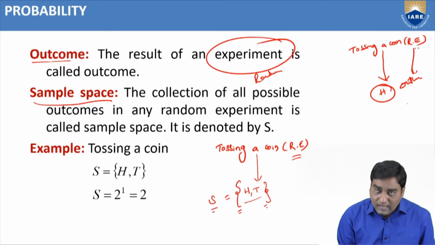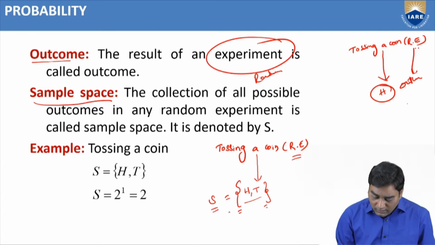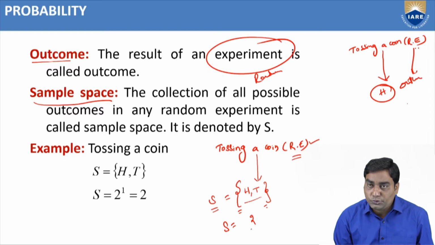The symbol of sample space is S, capital S. Now, for this random experiment of tossing a coin, how many possible outcomes? Two possible outcomes. The sample space consists of two elements.